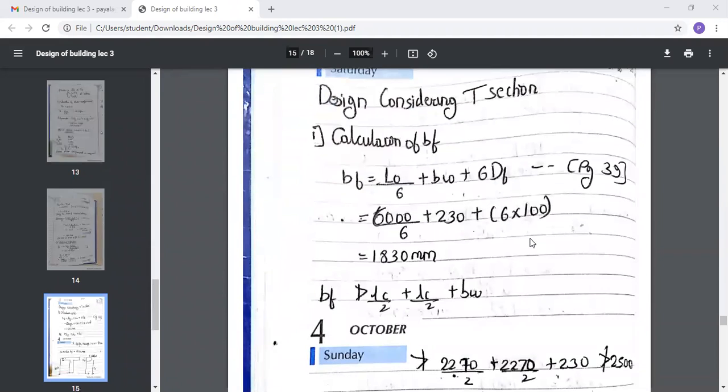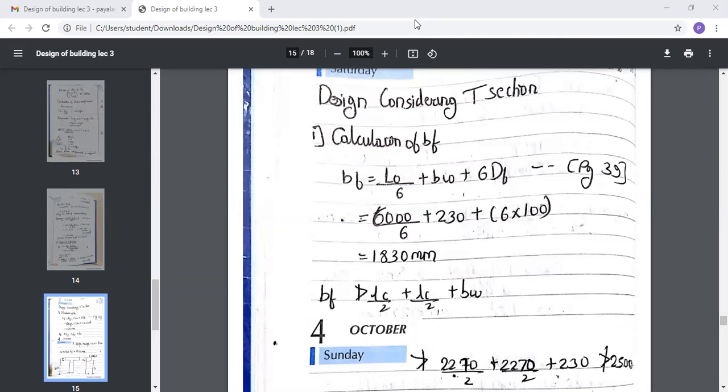Now design considering the T section. What we considered just now was for the rectangular section. Now you need to consider the T section. So first of all you need to calculate the width of flange, that is Bf. For calculating that, you again have the formula on page number 39 of your IS 456-2000.